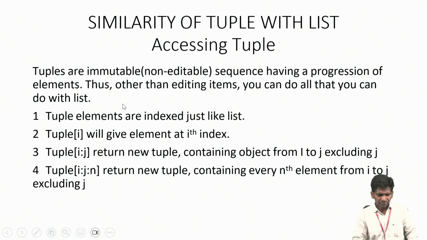So there is similarity between list and tuple also. What common features do you find between list and tuple? You can see here tuple elements are indexed just like list, so index positions can be accessed. We can perform some operations on tuple, but we cannot modify the data. We can perform operations like accessing the elements and reading elements from a particular index position. You can do that well, but you cannot modify the elements.